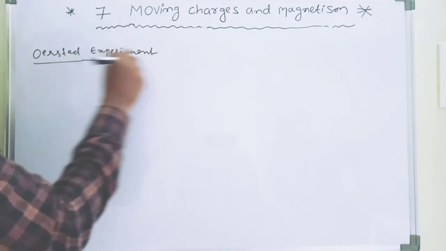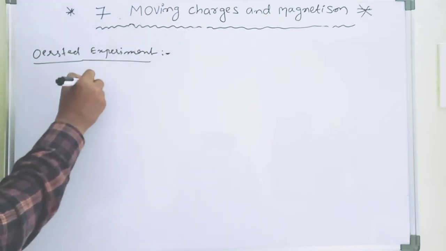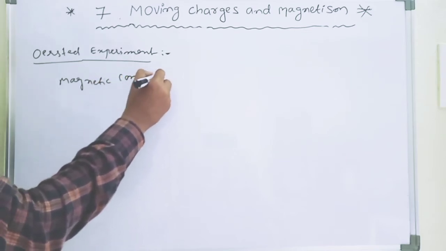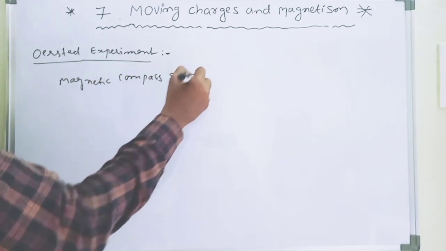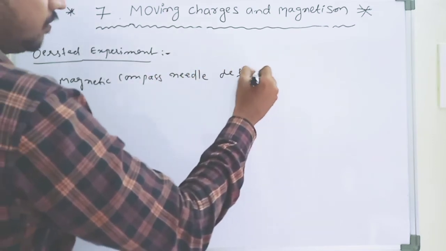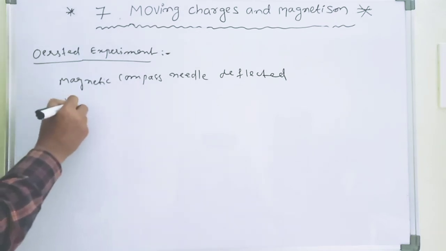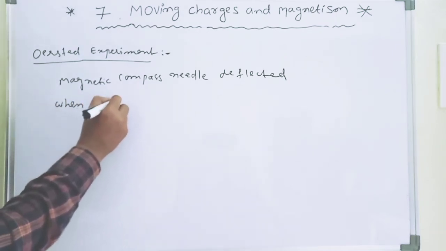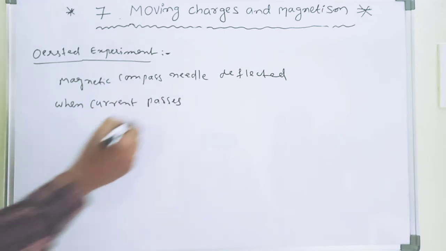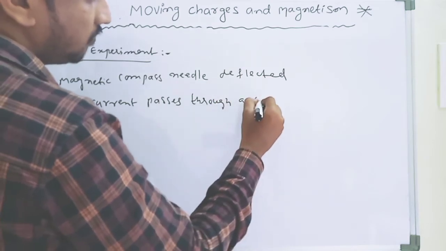What is the final conclusion of Einstein's experiment? The magnetic compass needle is deflected when current passes through a wire.